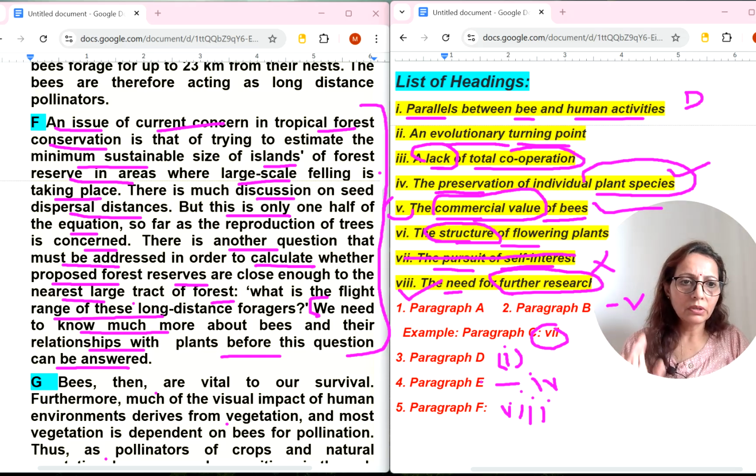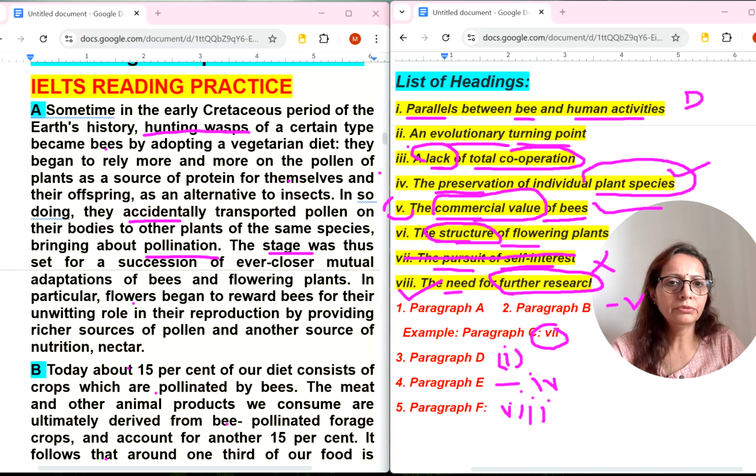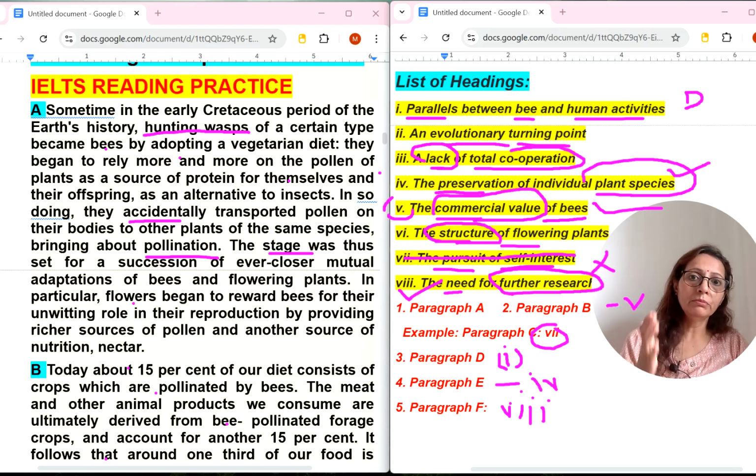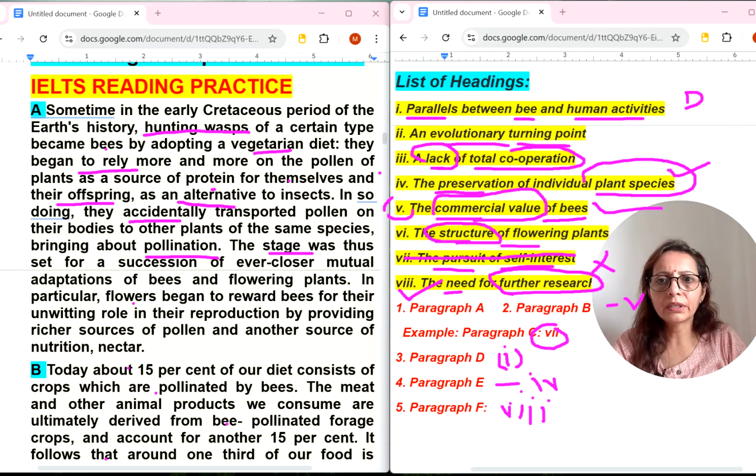And let's read A number paragraph again. So A number paragraph, I will be reading it again. I think now I will be having more clear idea about A number paragraph. Sometime in the early period of Earth history, hunting wasp of a certain type became bees by adopting a vegetarian diet. Okay, they began to rely more on the pollen of plants as a source of protein for themselves and their offspring as an alternative to insects.